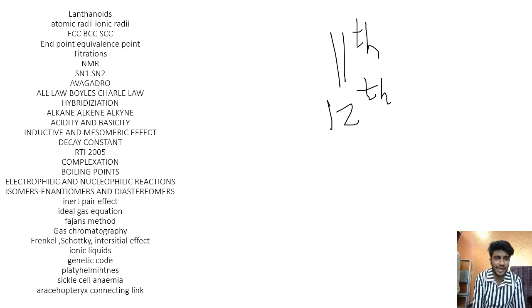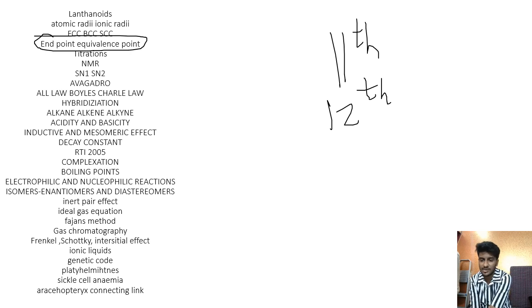Then there were questions on end point and equivalence point analysis, because it was a chemistry based exam. Some exams are chemistry based also. So there have been questions upon titrations, gravimetry, Mohr, Volhard, Fajans, Gay-Lussac. Then on NMR they give examples, like they ask for signals, which one is a singlet, doublet, how many signals. SN1 and SN2, mostly they asked about the unimolecular steps, or which type of solvents or which kind of nucleophiles, and many questions on tertiary, secondary, primary orders.